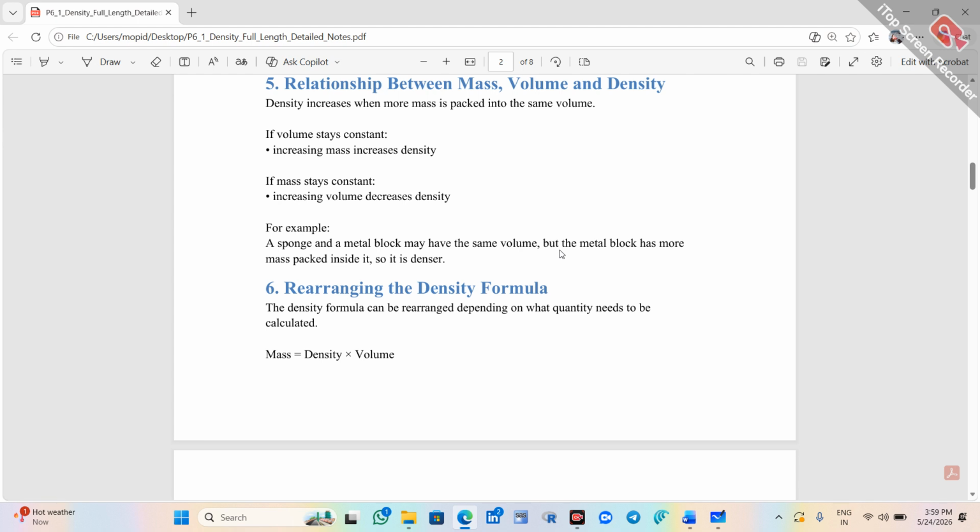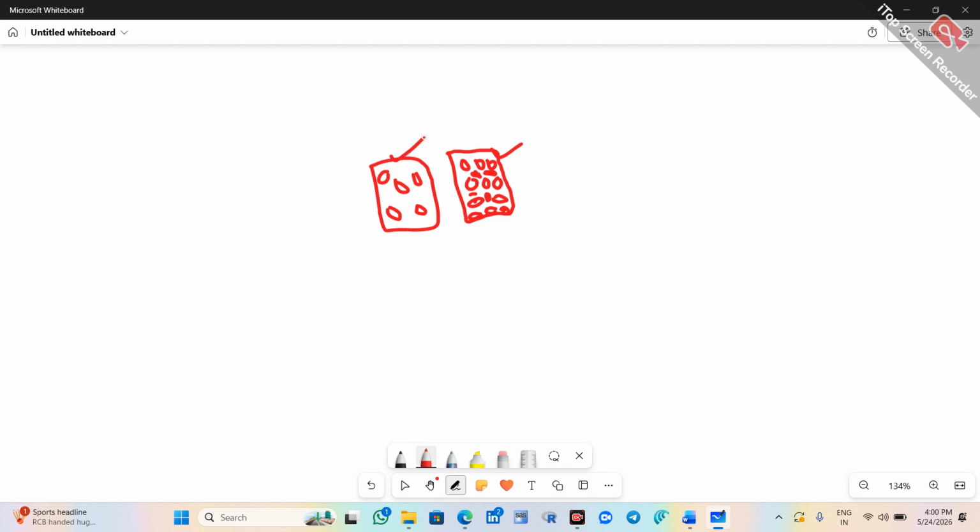If you have two containers with the same volume, with particles arranged like this, here the particles are close together and here the particles are fewer.